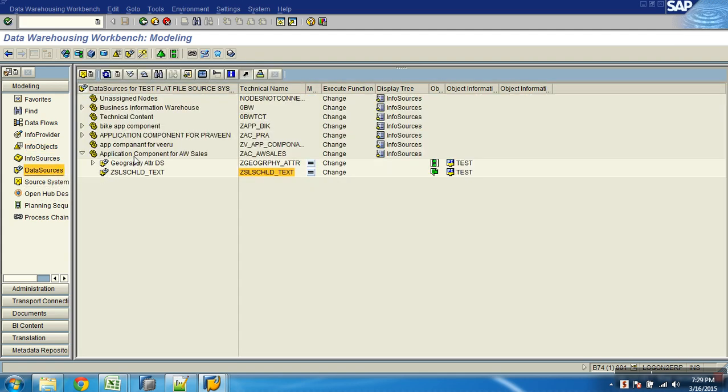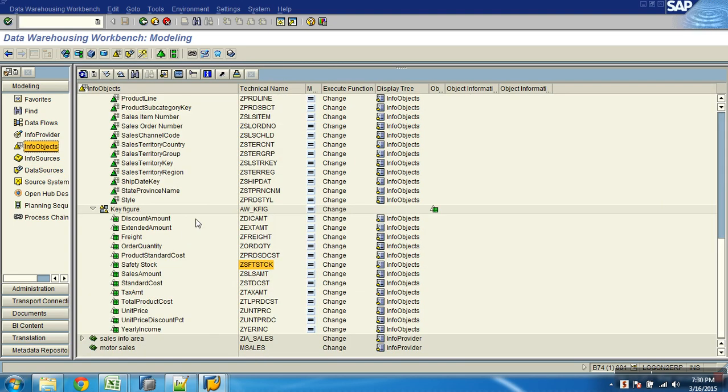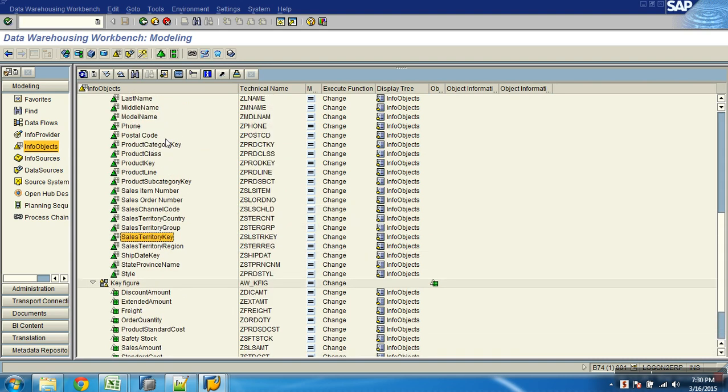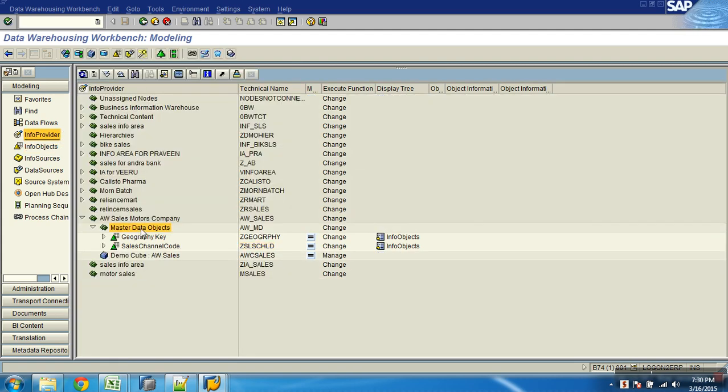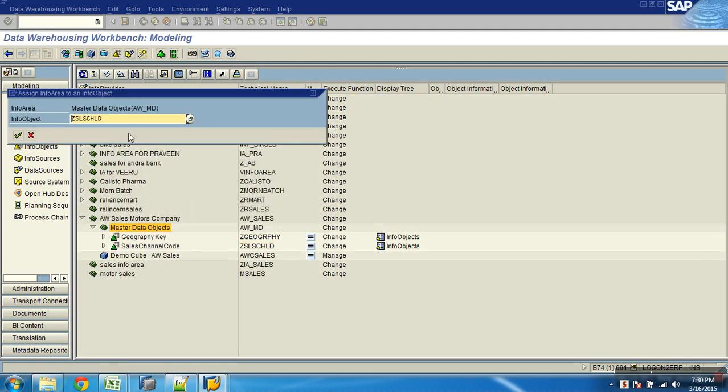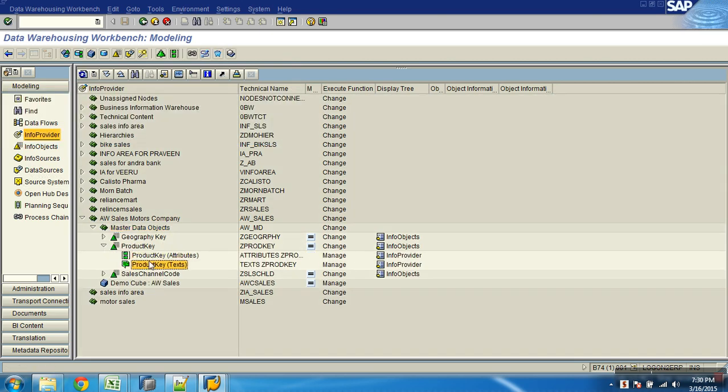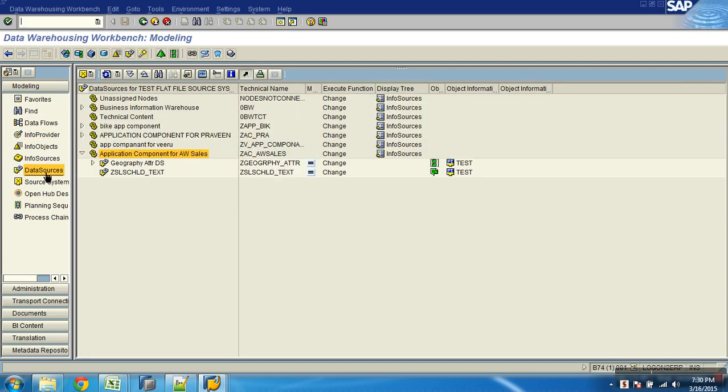Now look at this. Right click, say what? I'm creating, first let me, where is my product? Shall I insert this as info provider? Does it get both attribute and text now? Two targets we have to load. Now go to data source. Suppose they have two files, one file for attribute, one file for text, then what do you do? You would create two data sources, one for attribute, one for text. Map the attribute data source to the attribute table, the text data source to the text table, two info packages, two DTPs. That we could have solved.